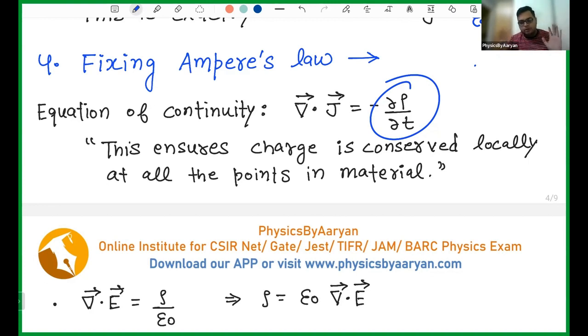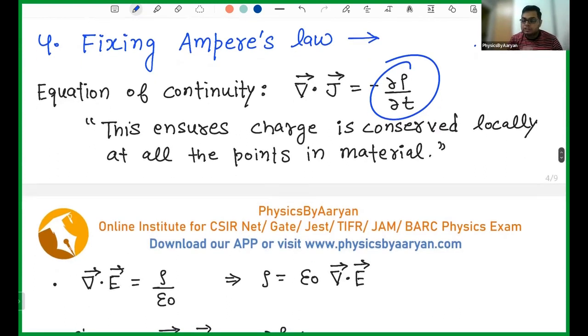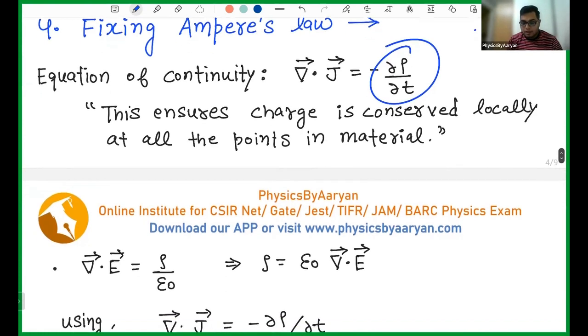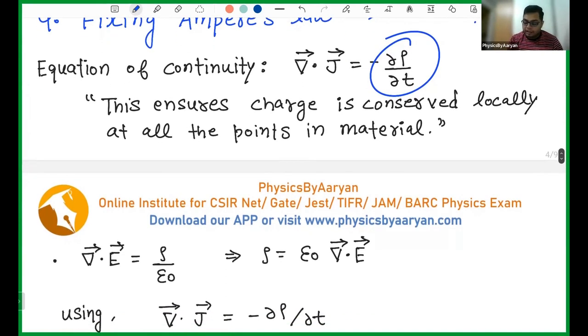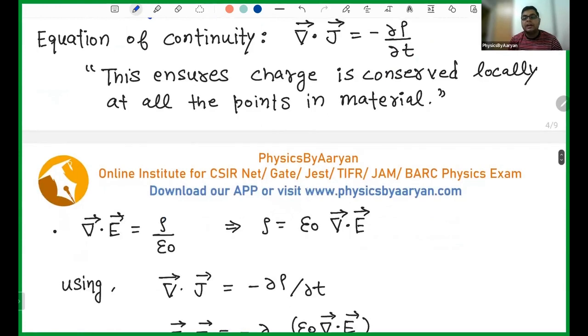So basically, the equation of continuity ensures that charge is conserved at all the points in the circuit. Not just overall, but at all the points the charge should be conserved. That is known as the local conservation of charge. Charge has to be globally conserved as well as locally conserved. Here also the charge needs to be conserved, here also, here also. At all the points in the circuit, charge has to be conserved, and the equation of continuity ensures that it is happening. That is why you can never violate the equation of continuity, because you cannot violate the idea of conservation of charge.